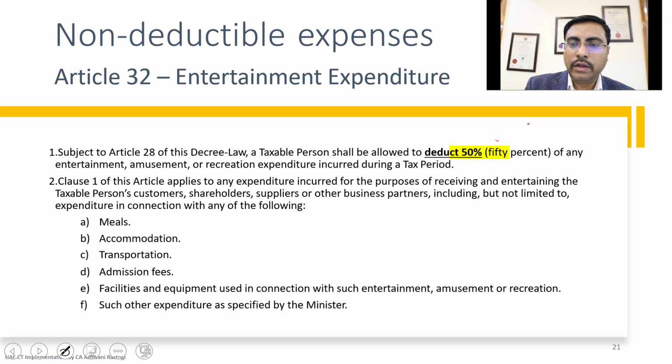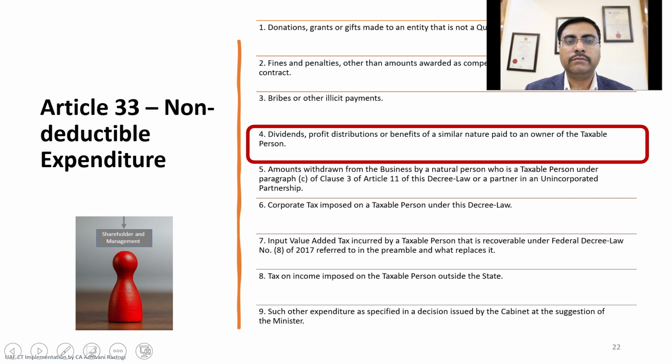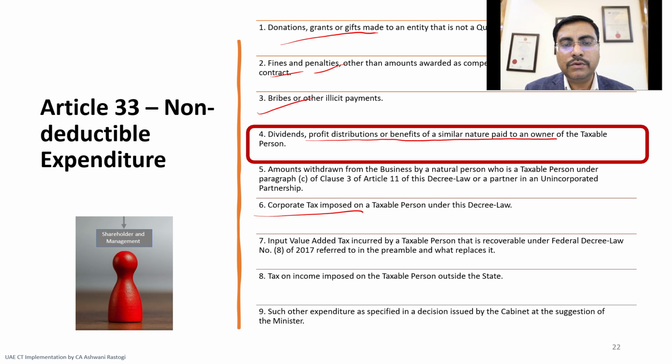There is also a capping of 50% in respect of expenditure related to entertainment, meals, accommodation, transportation, administration fees, facility, or such other expenditure as may be decided by the ministry. So a maximum of 50% is allowed. There is non-deduction in respect of bribes, fines, penalties, or some donations or grants. Any dividend or profit distribution to the owner is also not allowed. Corporate tax, obviously, you charge to the P&L, and profit is taxable on the profit before tax. So this is non-deductible expenditure.